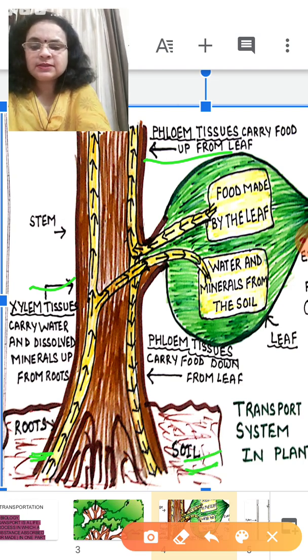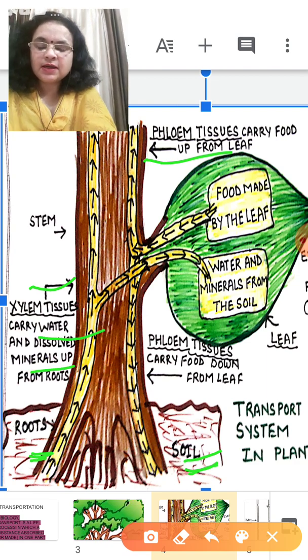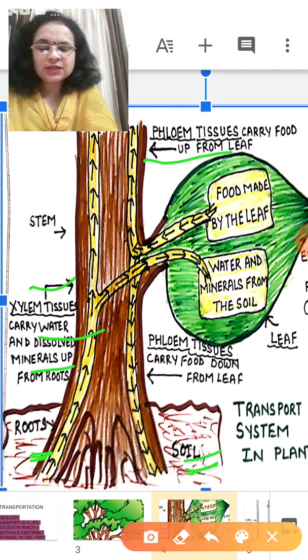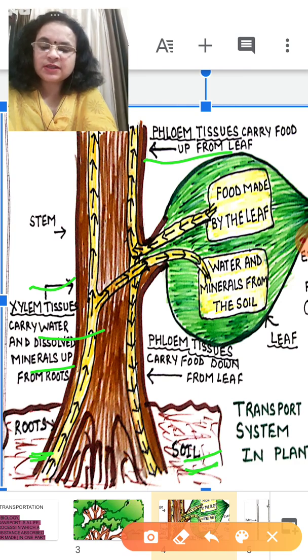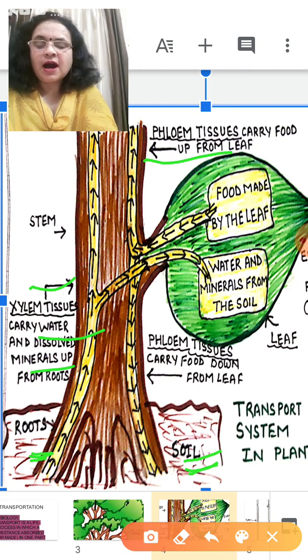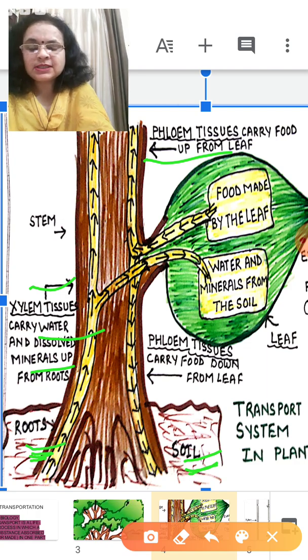roots carry water and minerals. Soil is fresh and rich in nutrients like nitrogen and phosphorus, which are much required for the plant. So all these substances, water and minerals, are absorbed by the roots. Inside the roots are present xylem vessels.